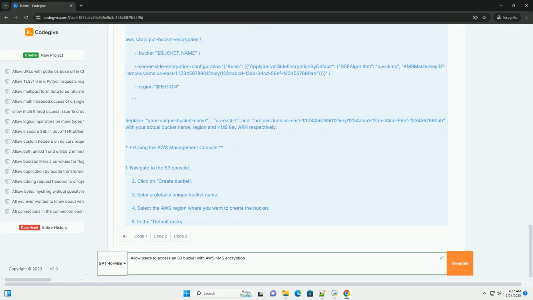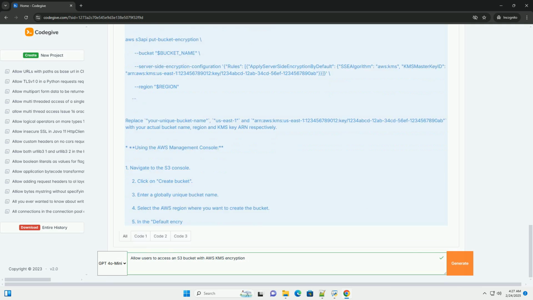Make the script executable, chmod +x setup_s3_kms.sh. 3. Run the script, ./setup_s3_kms.sh. This script automates all the steps outlined in the tutorial. After running the script, follow the testing steps to verify the configuration.